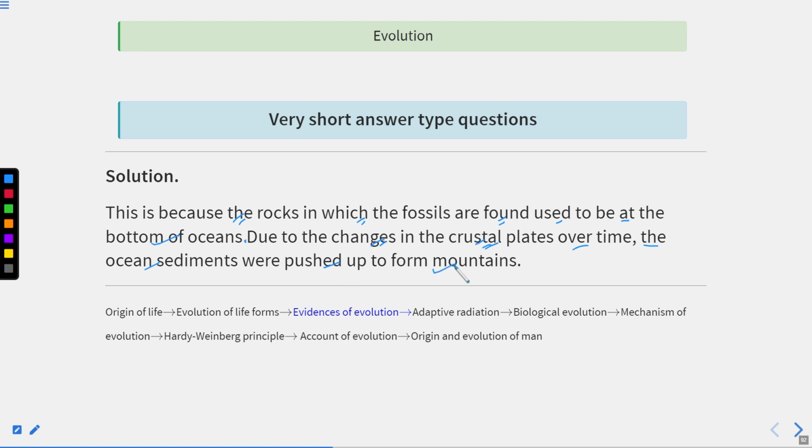Okay, this is clear. There were changes in the crustal plates, and because of this, the ocean sediments were pushed up to form the mountains. So that's why the fossils of the aquatic life forms are present in the mountains rather than the ocean beds. Okay, so this is clear.